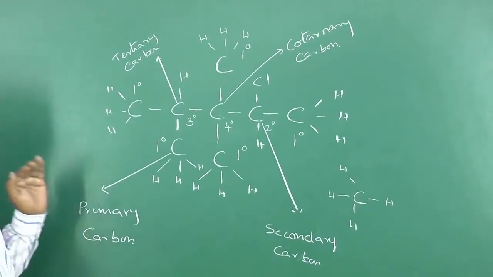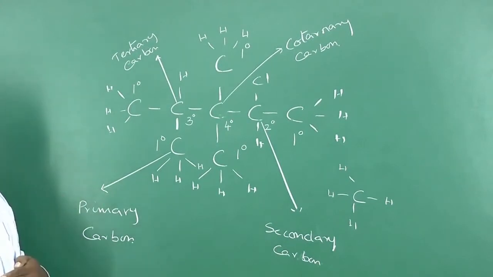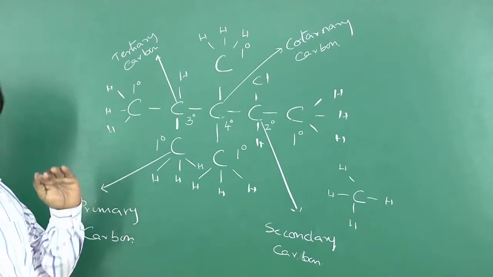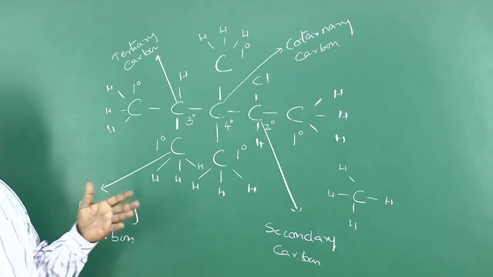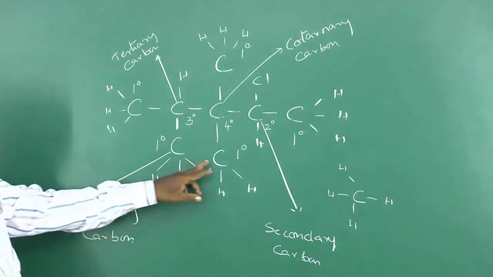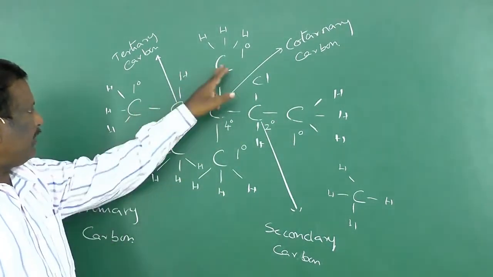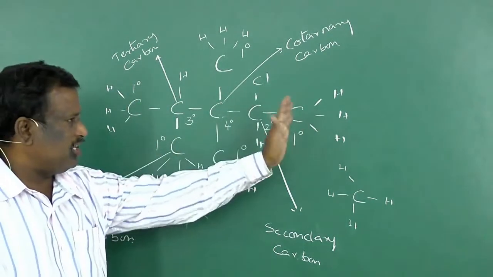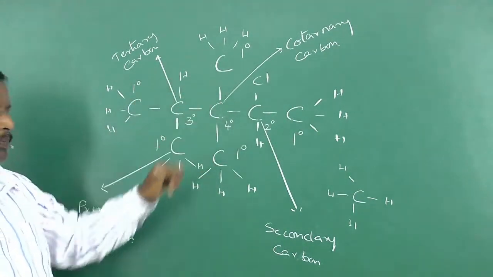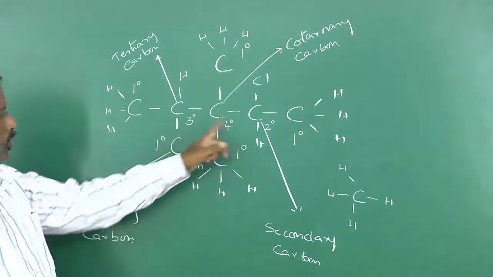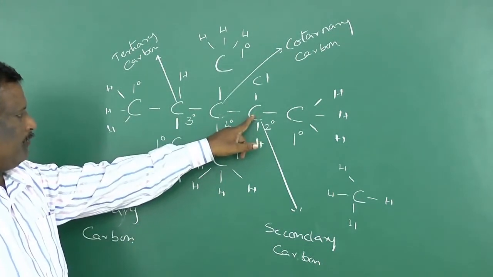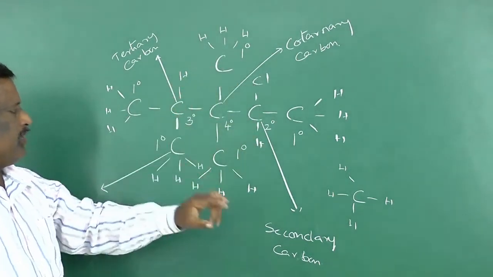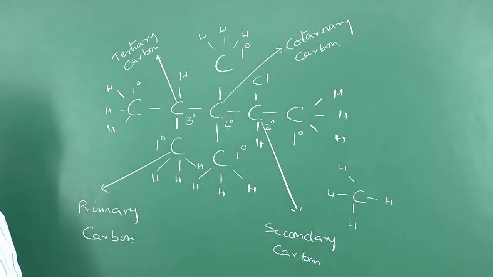So this is the classification of carbon atoms based on the position of that carbon in a compound. The carbons which are present at the terminal positions, that is the ends of the chains, are said to be primary carbons, and those which are present in the middle without any branches are said to be secondary carbons.